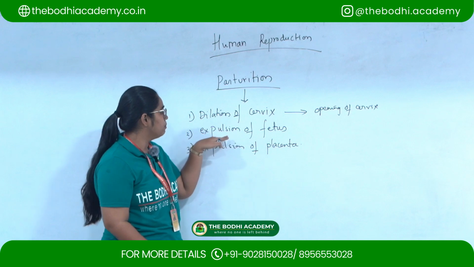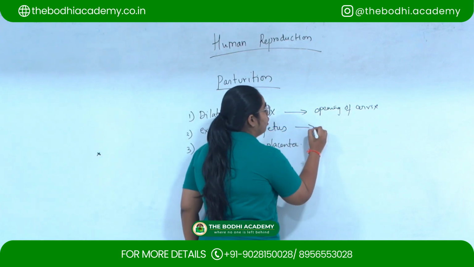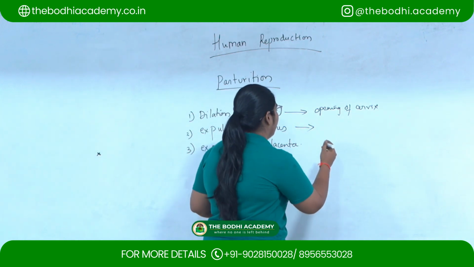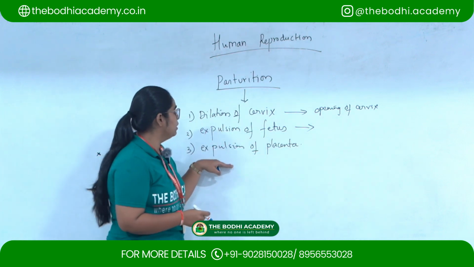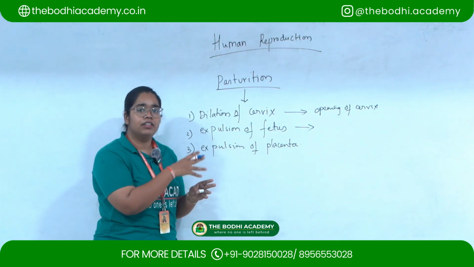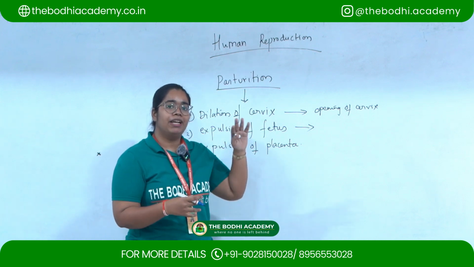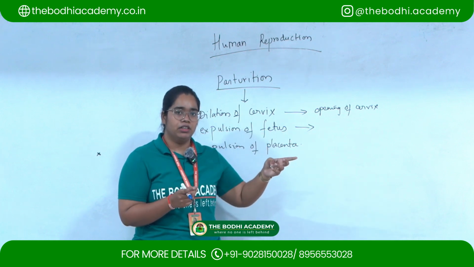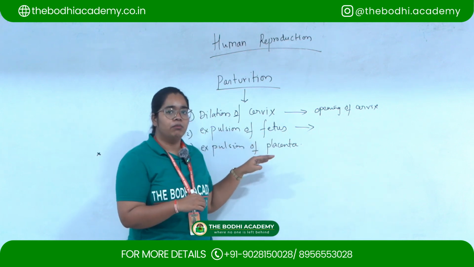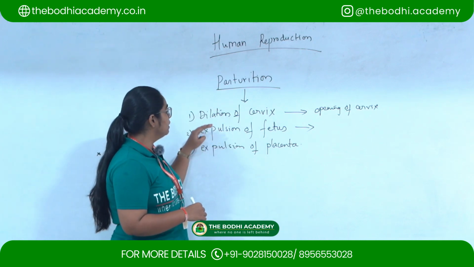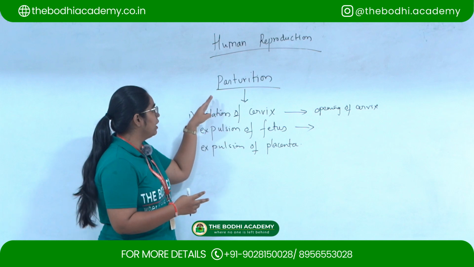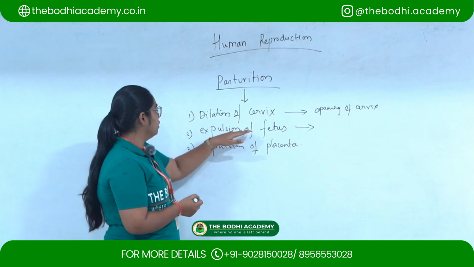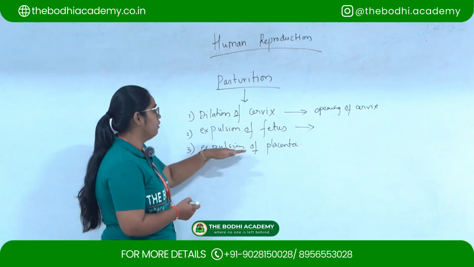Then the expulsion of the fetus. Due to the contraction of the uterus wall, the fetus is expelled out. Then expulsion of the placenta. After the fetus is removed from the uterus, the placenta, which is a nutritive tissue and a connection between the fetus and the mother, will also be removed out from the uterus. So these are the steps which occur during parturition, that is delivery of the baby: dilation of the cervix, expulsion of the fetus, and expulsion of the placenta.